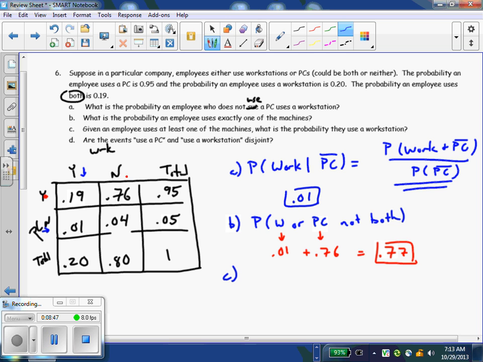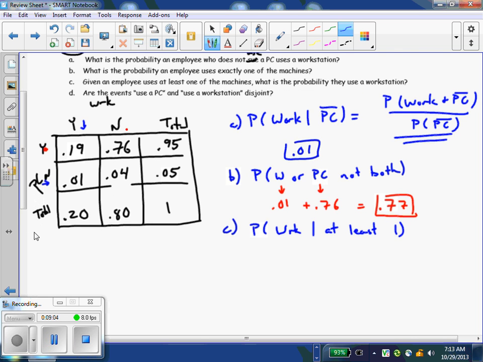Given that they use at least one of the machines, what's the probability they use a workstation? So, probability that it's a workstation given at least one. Could get kind of turned around on us. So the way that I'm going to look at this, the probability that they use at least one. All right, let's break this down real quick.